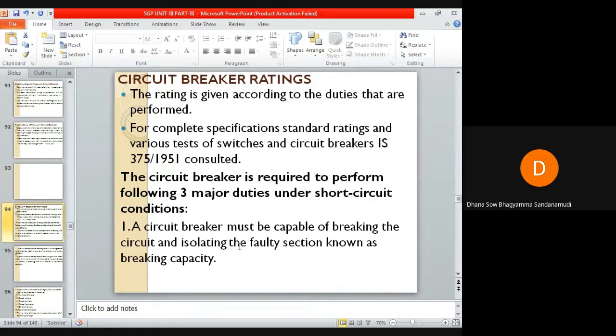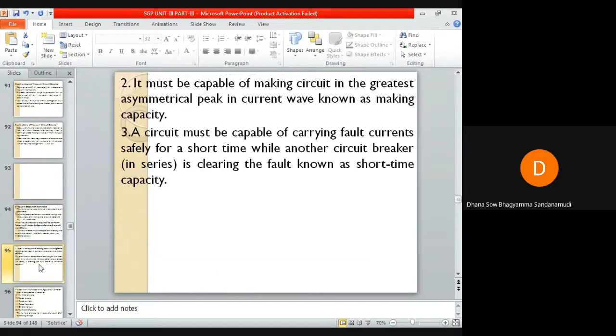Okay, the next duty of the circuit breaker under short circuit condition is this. In general, a circuit breaker is put on 2 to 3 times in order to ensure permanency of the fault.